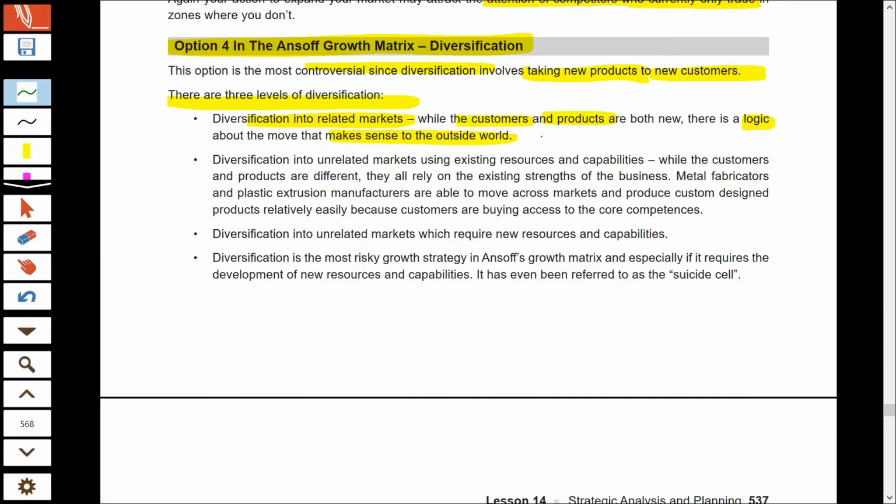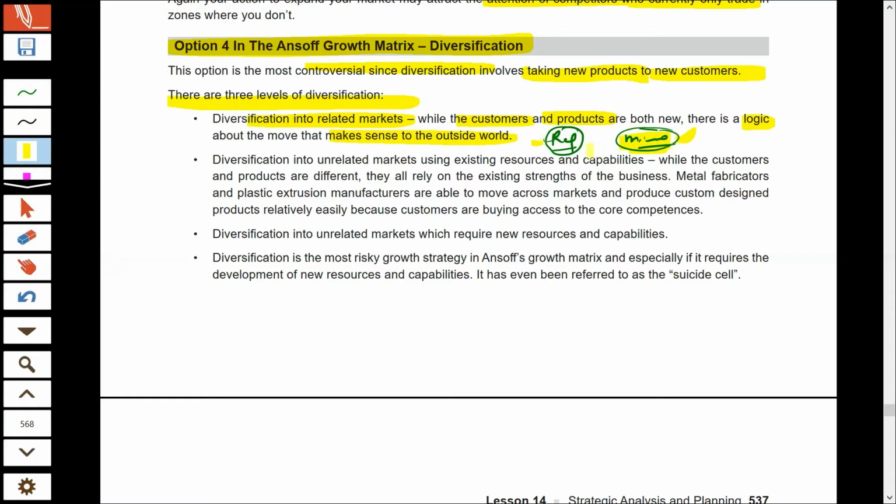Supposing your existing product is refrigerators and you start manufacturing microwaves. A microwave is a completely new product, which is not the same as your existing product. You are selling refrigerators and you have now started manufacturing and selling microwaves. A microwave is not the same as a refrigerator.